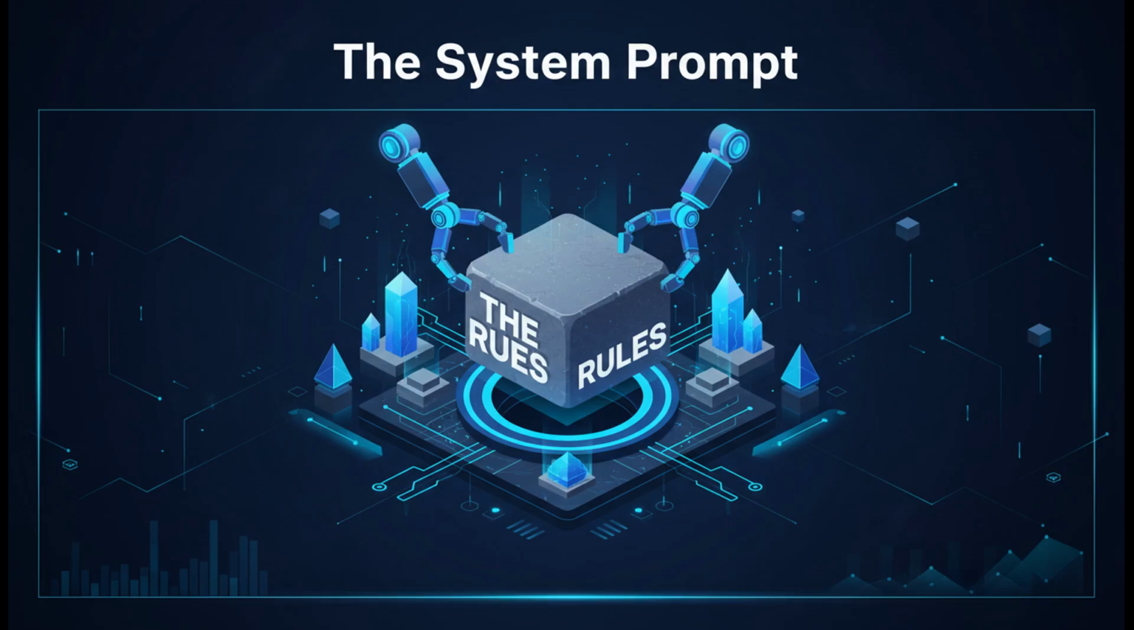A system prompt defines the overall context and permanent behavior for the entire session. Unlike a regular question, it establishes the model's personality and the safety guidelines it must follow. Think of it as the operating manual for your AI assistant.